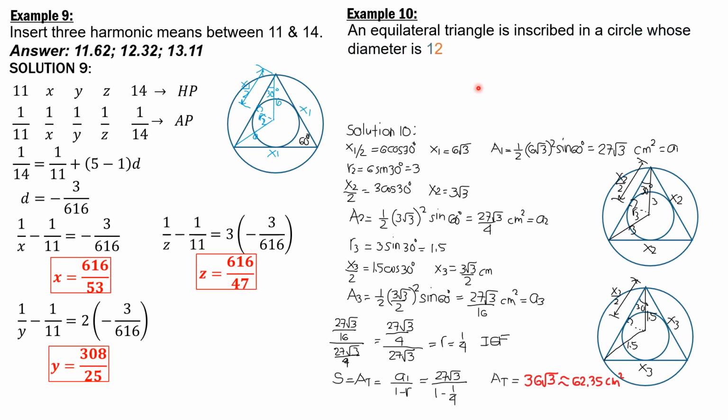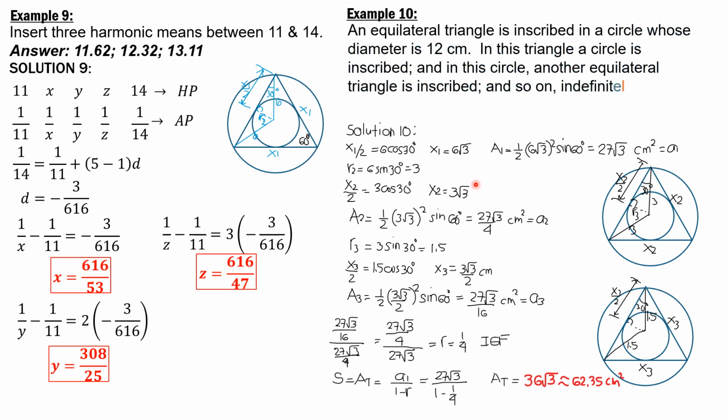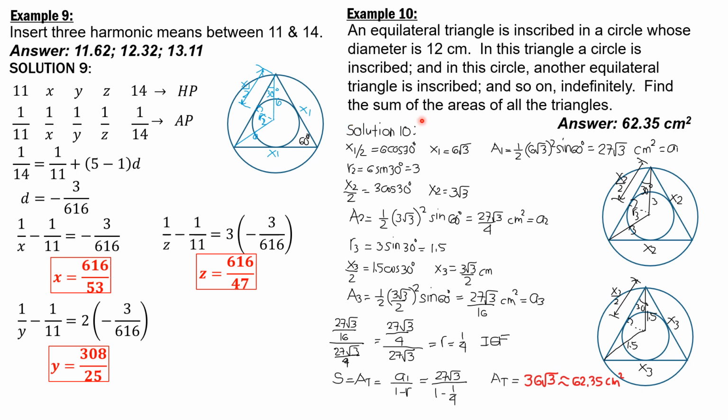An equilateral triangle is inscribed in a circle whose diameter is 12 centimeters. In this triangle, a circle is inscribed, and in this circle, another equilateral triangle is inscribed, and so on indefinitely. Find the sum of the areas of all the triangles.